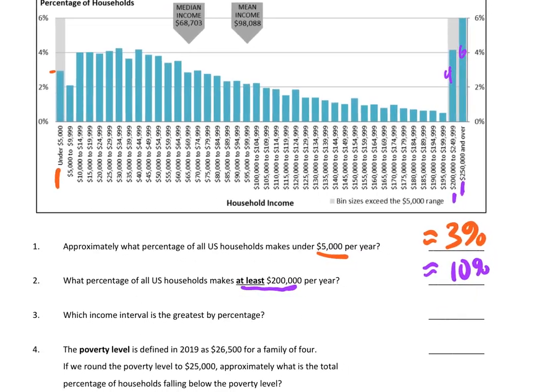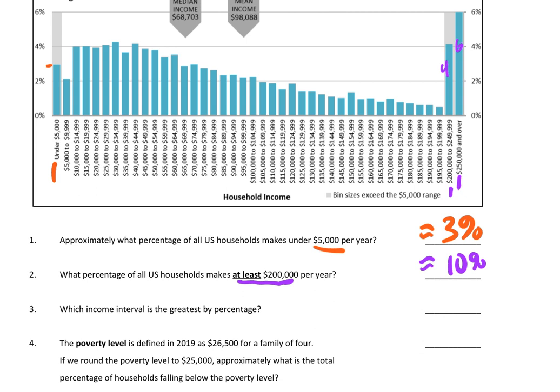Which income interval is greatest by percentage? Well, what's the highest percentage? That would be 250,000 and above. I'm looking over here. The highest bar is 250,000 and above. Now that's a little misleading though, right? Because that's any amount from 250,000 and above, whereas all these are only little $5,000 increments. Okay, but that is the highest one, 250,000 plus.